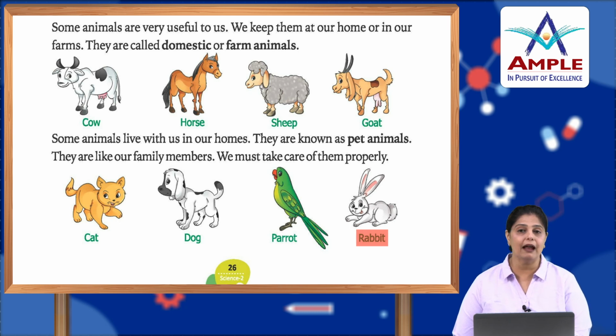Cat, dog, parrot, rabbit, they are all fun animals. They are pet animals. We pamper them. We love to have their presence in the house. Dogs are very faithful also, okay. Dogs are not only used, they are actually trained. They are very sharp, they have a good brain, they are trained to catch criminals also. With the strong smell that they have, they can help in catching criminals as well. So you must have observed that certain dogs are used with the police for patrolling or in crime areas also, okay, crime scenes also.